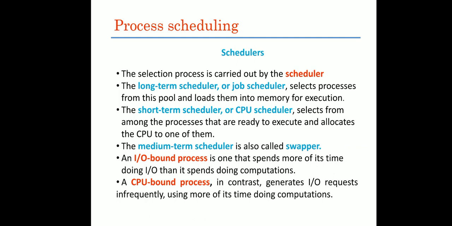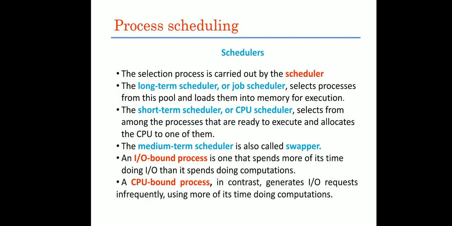Initially we have seen the job queue. That job queue has all the processes within the system. The long-term scheduler will pick the process from the job queue and allocate those processes for execution. Such type of schedulers are called long-term schedulers or job scheduler.